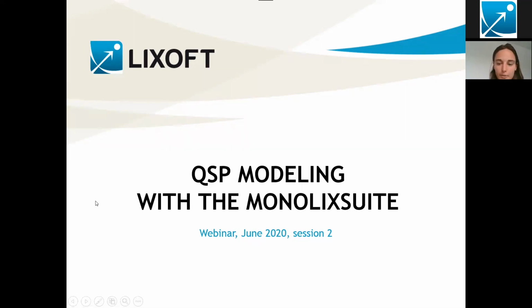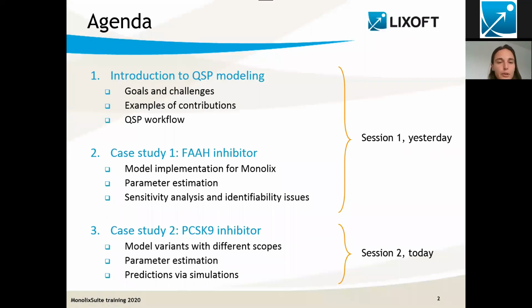So yesterday, I went over a small introduction about QSP modeling, and then I really showed you a step-by-step example using a fairly complex model for an FAH inhibitor. Today, we're going to move on to the second study, which is very interesting also. We will look at cholesterol metabolism and a PCSK9 inhibitor, and the main goal will be to check what is the influence of taking a model with more or less details, more or less complexity, on the predictions we can get from those models.